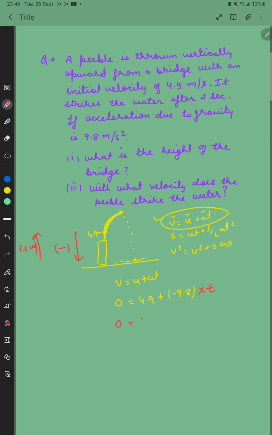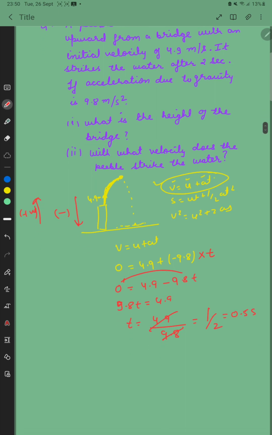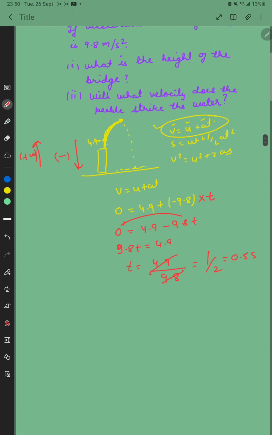So 0 is equal to 4.9 minus 9.8t. This will come here as positive, so 9.8t is equal to 4.9. So t will become 4.9 upon 9.8, which equals 1/2, that is 0.5 second. Total time given is 2 seconds, and from here to here the time taken is 0.5 seconds.